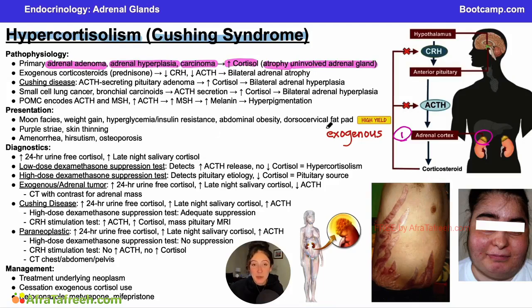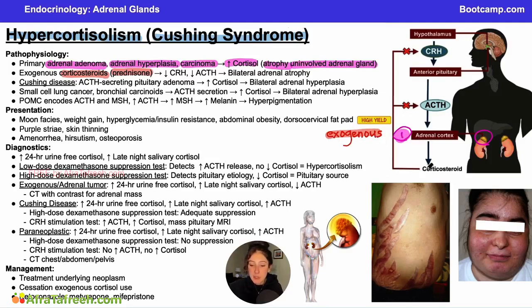Our next cause of hypercortisolism is going to be the exogenous use of corticosteroids, most frequently prednisone, but there are other corticosteroids that people are prescribed for a variety of reasons. Corticosteroids are an immunosuppressant agent, so they're often used for the treatment of autoimmune diseases like rheumatoid arthritis, Crohn's disease, lupus. So there's a wide array of utility for these drugs, and when they're administered exogenously, they are of course going to cause hypercortisolism, which is very similar to primary hypercortisolism, which is why I've included it down here on your diagram, kind of at the same level here.